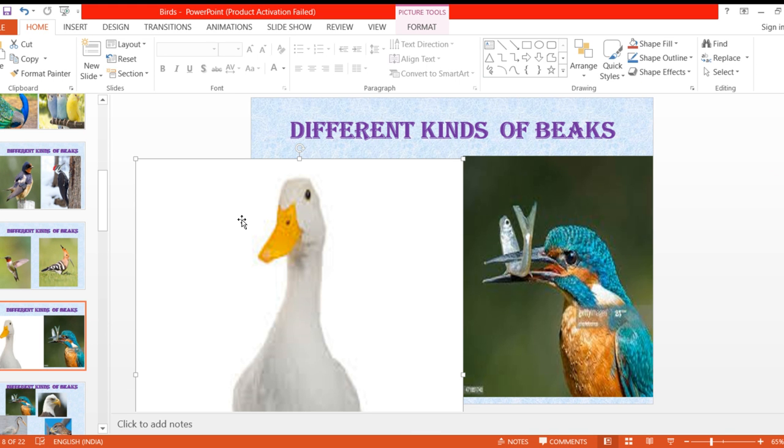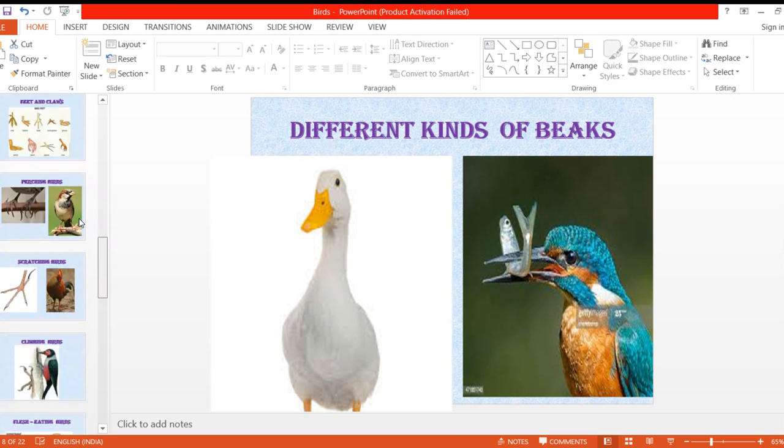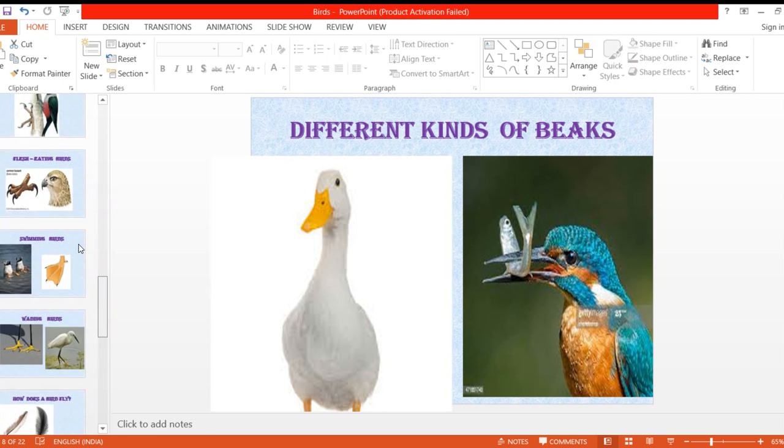So the water birds like the pelican and duck have broad, flat beaks with holes on the side to catch fish. They take in the fish, worms, and small plants in the form of muddy water. The holes help them to drain out the muddy water. So that's why they have the holes on their beak. Now, the next one I will show you. Let me see if there's a parrot.